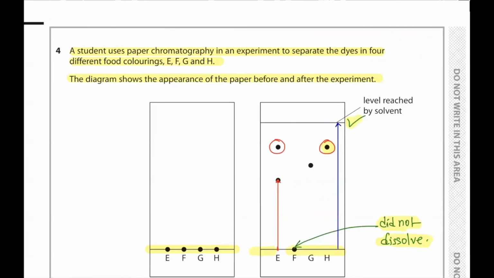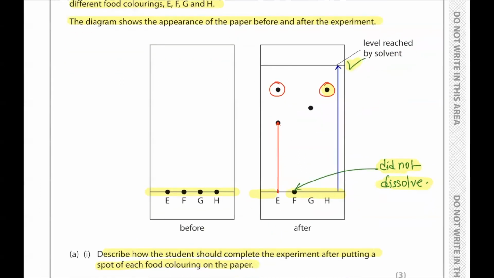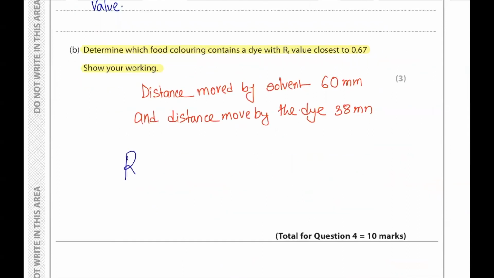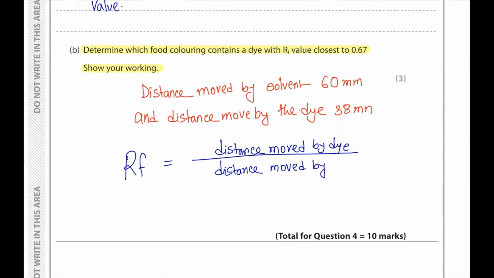Now, as it is not possible to measure this particular page, we can go on with values like, let's say, 60 millimeters for the solvent and 38 millimeters by the dye. Then we calculate the Rf value. Once we do the math, 38 divided by 60, the answer comes to 0.63.